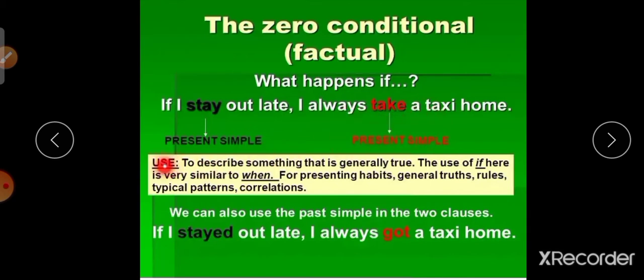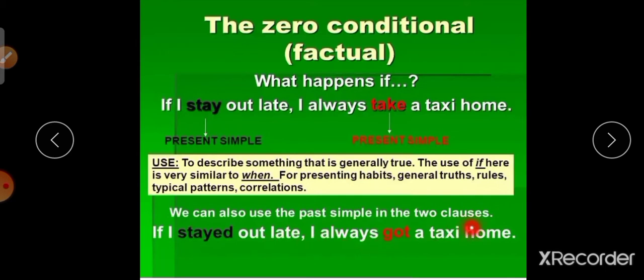The usage is to describe something that is generally true. The use of if here is very similar to when. It is for presenting habits, general truths, rules, typical patterns, correlations.